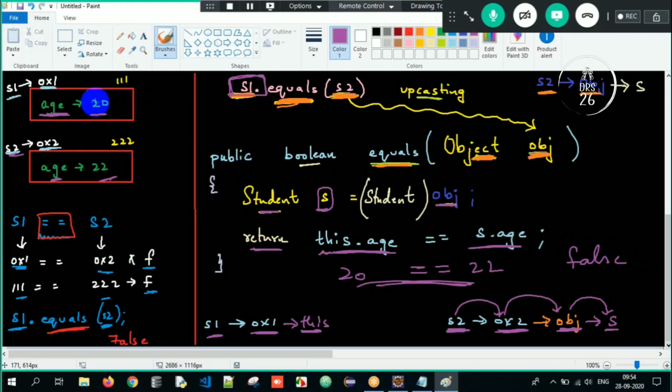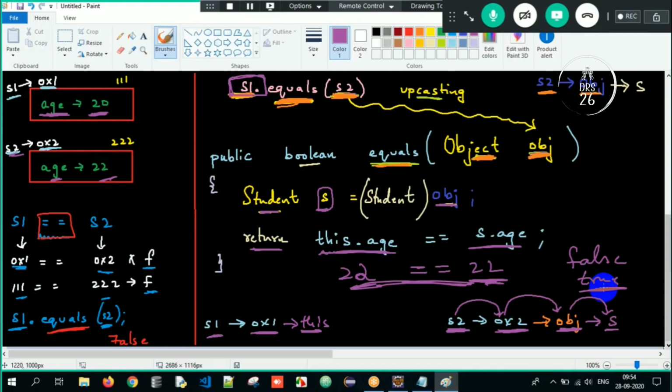Got it? What if both the student ages were the same? Student 1 age is also 22, student 2 is also 22. Is 22 equal to 22? Yes, it would have returned true here. Got it? By default, the equals method will internally compare the addresses or the hash code here. But now, if I have to compare the content of both the objects, I have to compare the age of student 1 and compare the age of student 2.